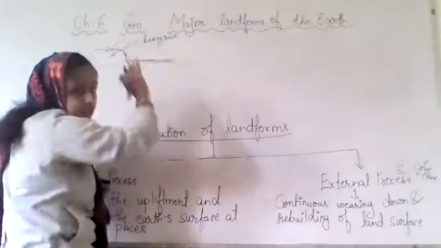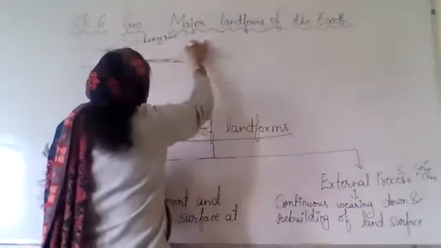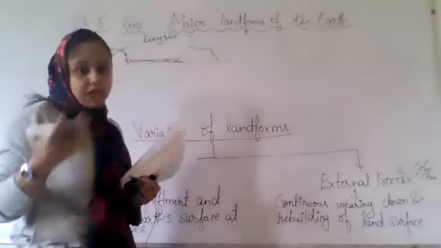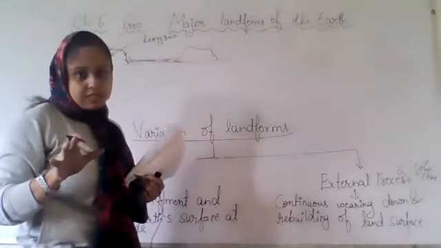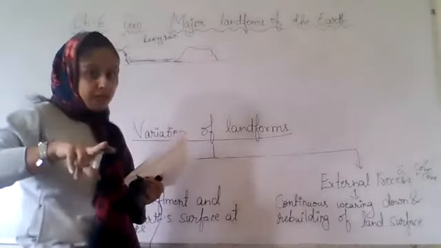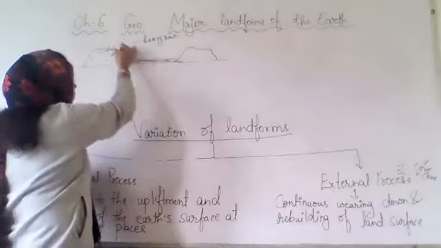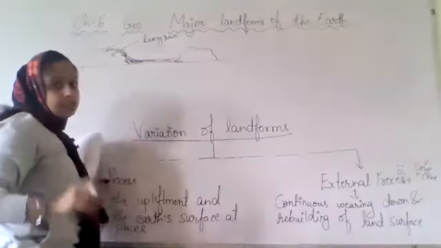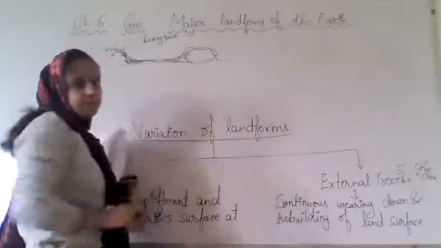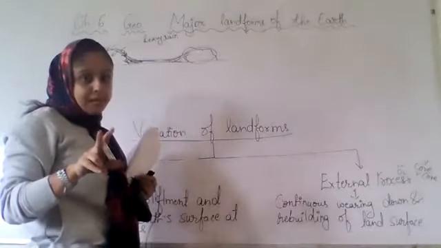The rocks are washing away and it is depositing it at some new place. It is again rebuilding the land surface, right? So in this, if you see, two processes happening. One is wearing away. Second is depositing. This deposition. Two processes happening.